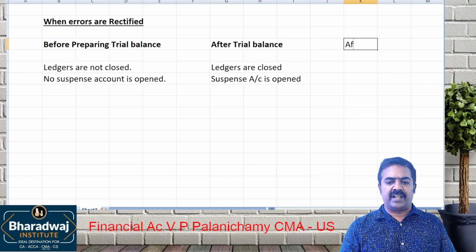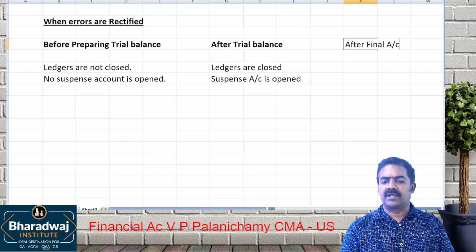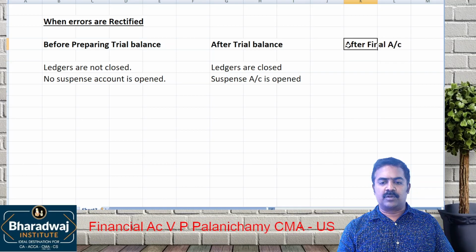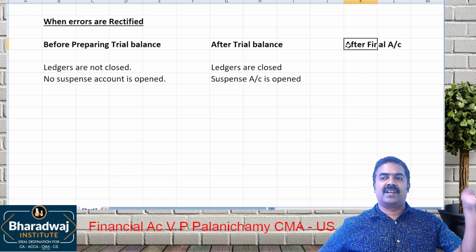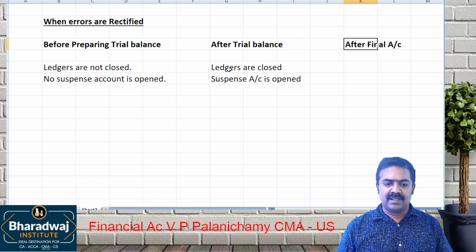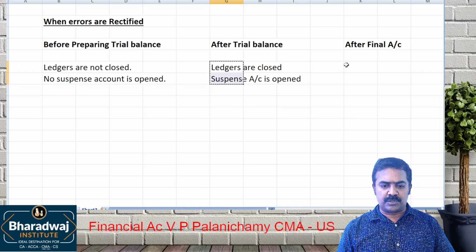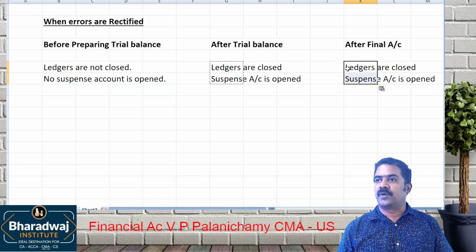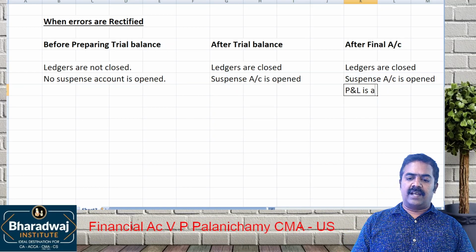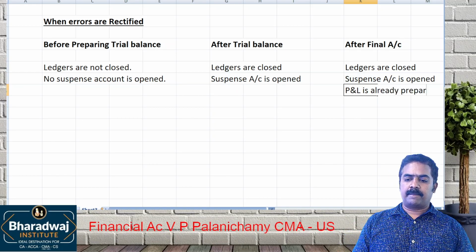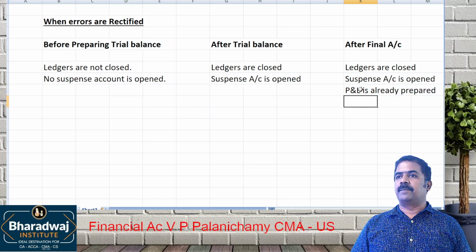Error can be rectified after final accounts also. After preparing what? Final accounts means in the next year we are rectifying last year error. Last year error we are rectifying in what? Current year. Here also ledger account is closed, suspense account is what? Open. Only thing is that P&L account is already prepared with errors.